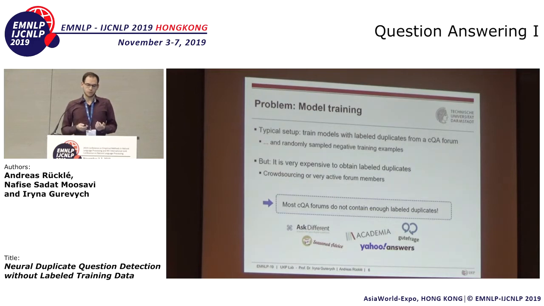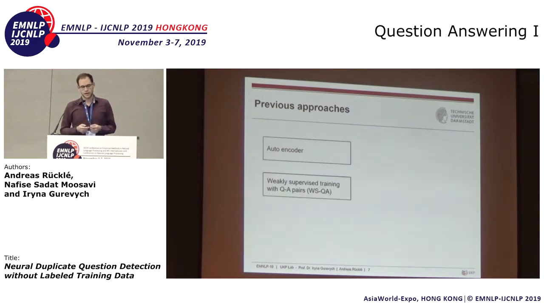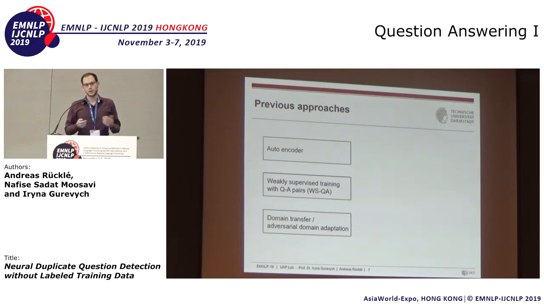This is a known problem in the domain, and there have been previous approaches to tackle this. For instance, autoencoders, weakly supervised training with question-answer pairs, where we replace annotated question duplicates with question and accepted answer, or domain transfer and adversarial domain adaptation, where we train a duplicate detection model on one domain and transfer this over to another domain. Unfortunately, all of those have certain problems in one way or another.